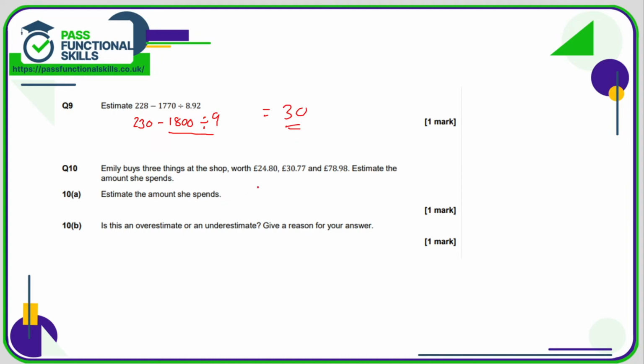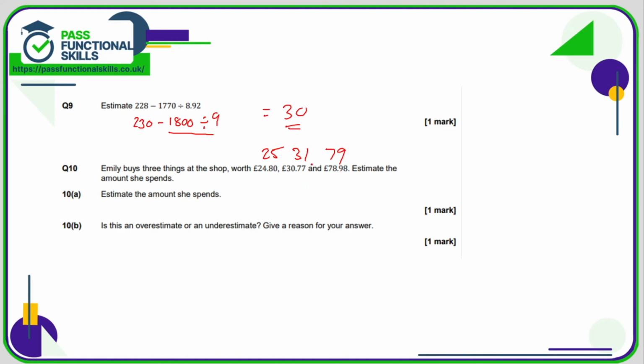For question number 10, we'll call the £24.80, we'll call that 25. 30.77, you might want to call it 30, but since I rounded that one up, I'll round that one up as well, 31. And 78.98, I'll call that 79, although I suppose you could argue, why not just call that 80?